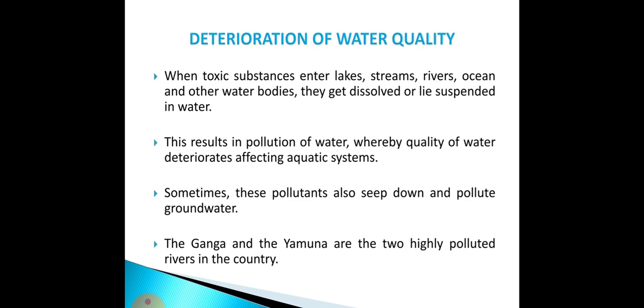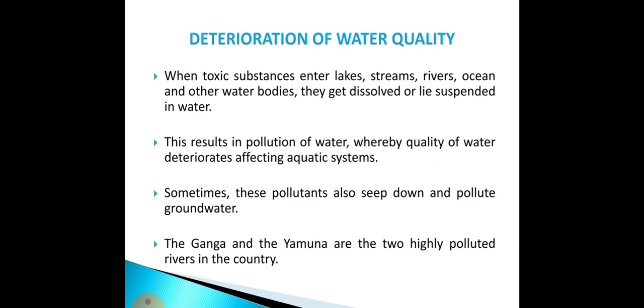In India, rivers like the Ganga and Yamuna are highly polluted. There are so many action plans, like the Narmada Bachao Andolan or the Namami Gange project, working behind this. But actually we are using the water in an indiscriminate way, and all the pollutants are going to mix with the rivers only. That's why these rivers are highly polluted in this country.